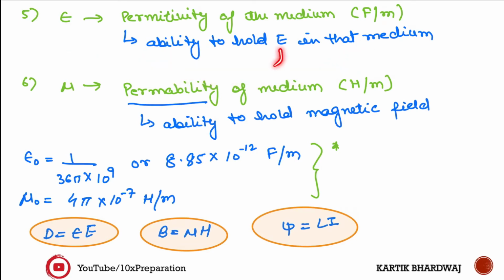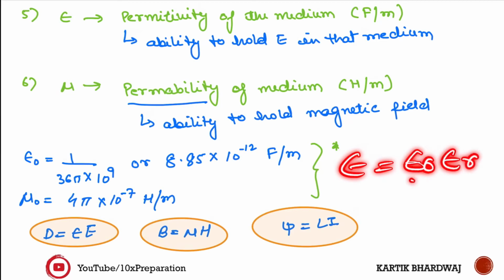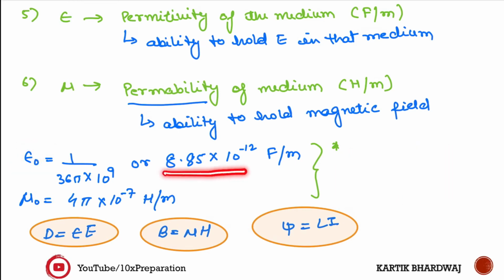Electric field. So basically this is the ability of the material to hold the electric field or magnetic field, known as the permittivity and permeability. Usually permittivity is given by epsilon naught into epsilon r, and epsilon naught is the absolute permittivity, it has some value: epsilon naught is 1 upon 36 pi into 10 to the power 9, or 8.85 into 10 to the power minus 12 farad per meter.